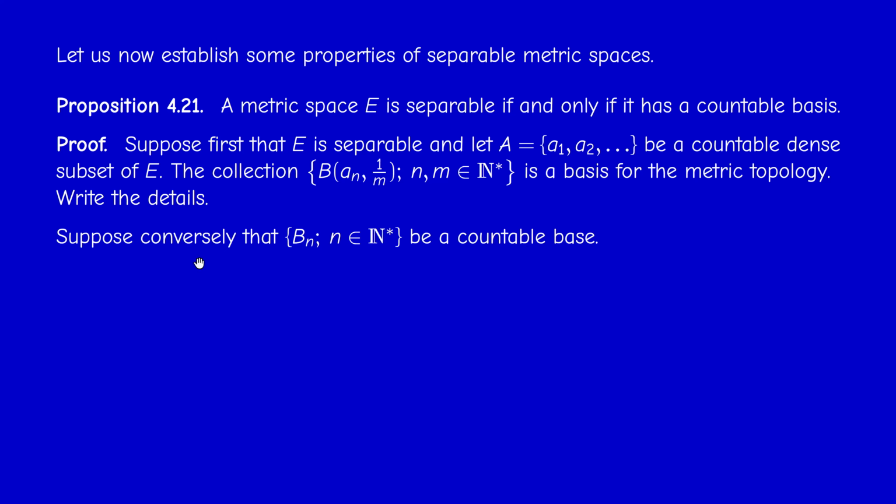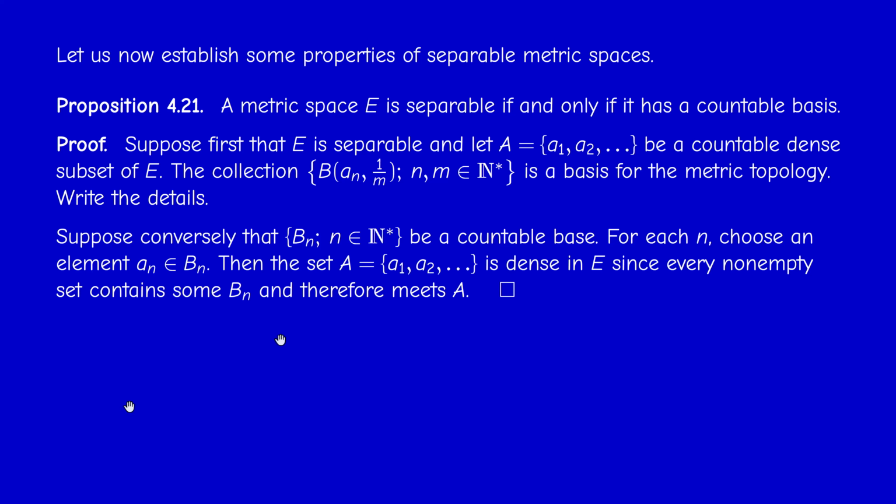Now conversely, suppose that E has a countable basis that I call B sub n. For each n, choose an element AN in BN, because each element is not empty.